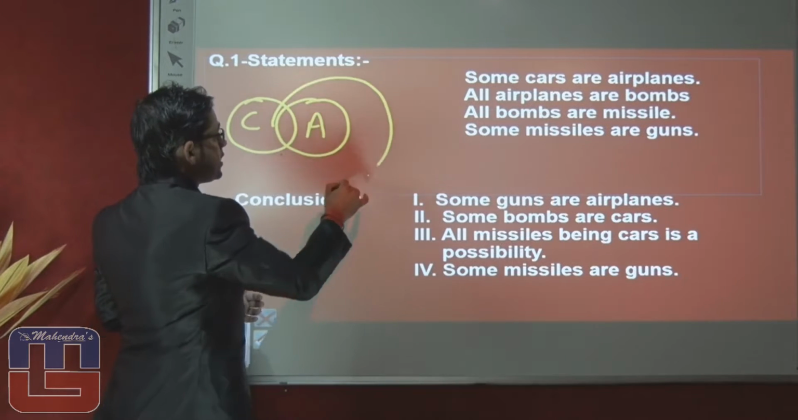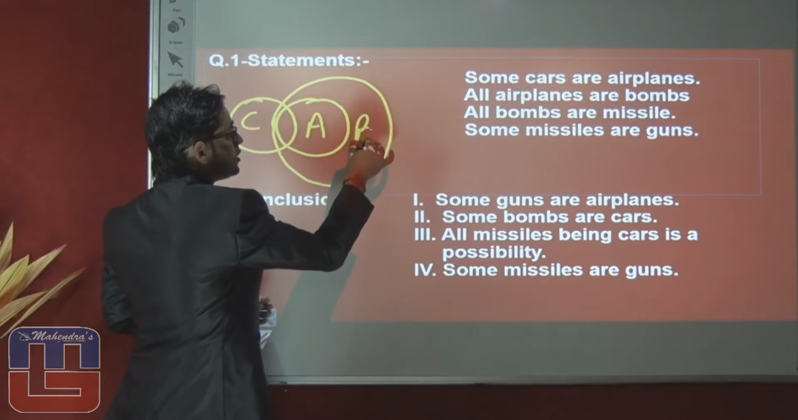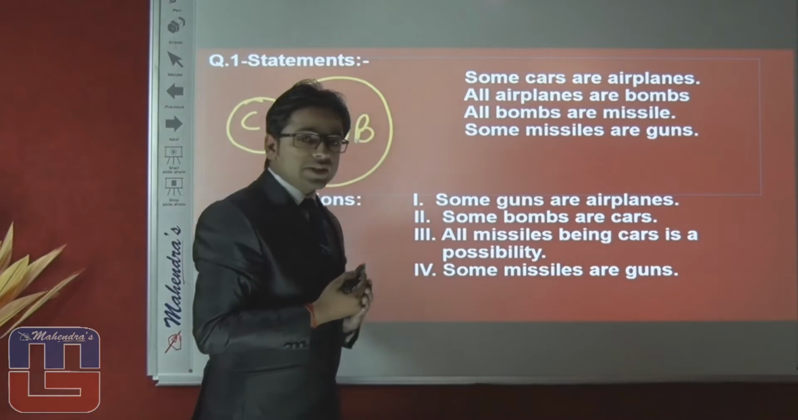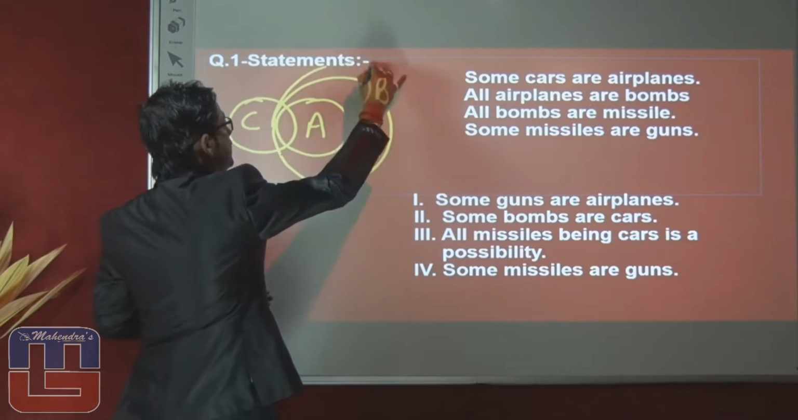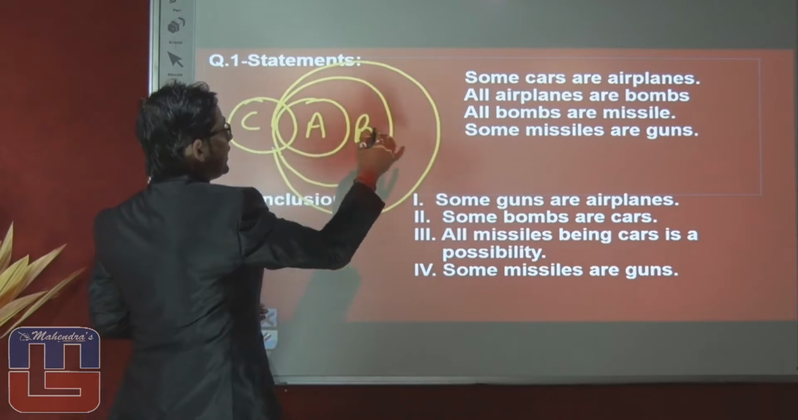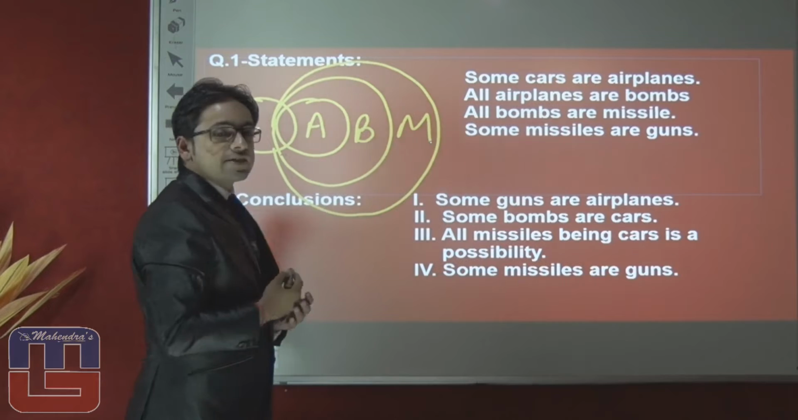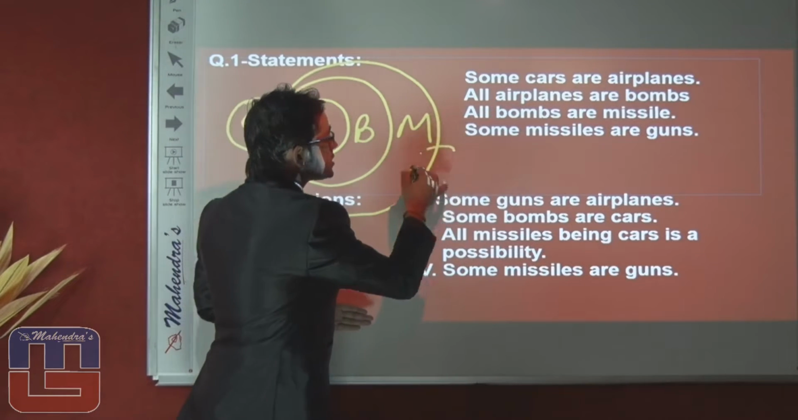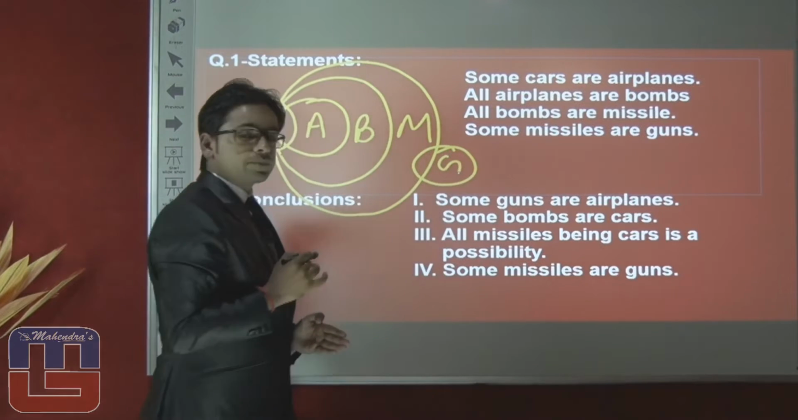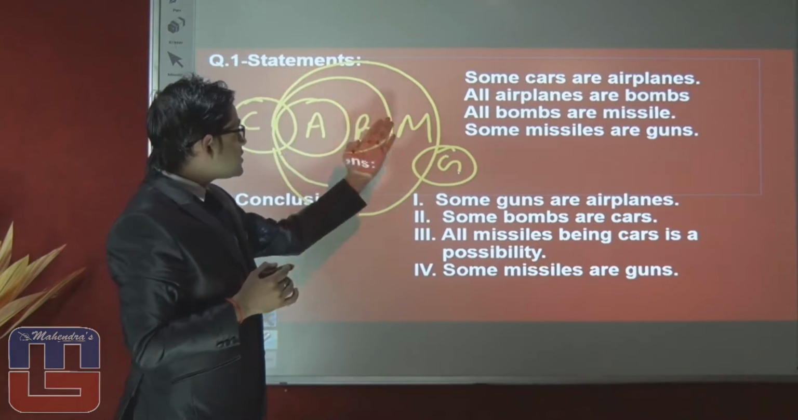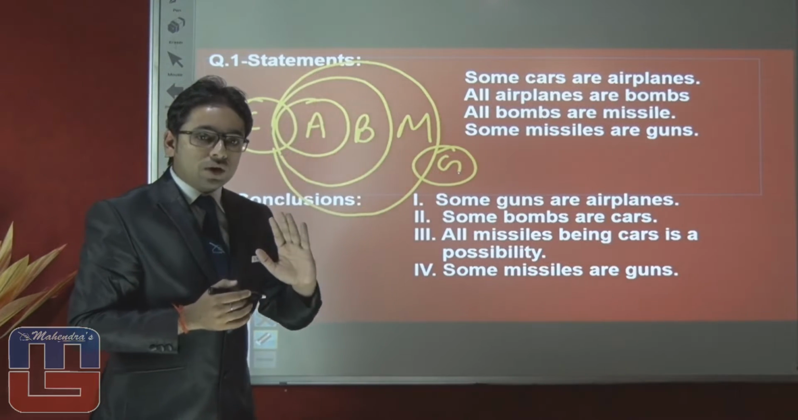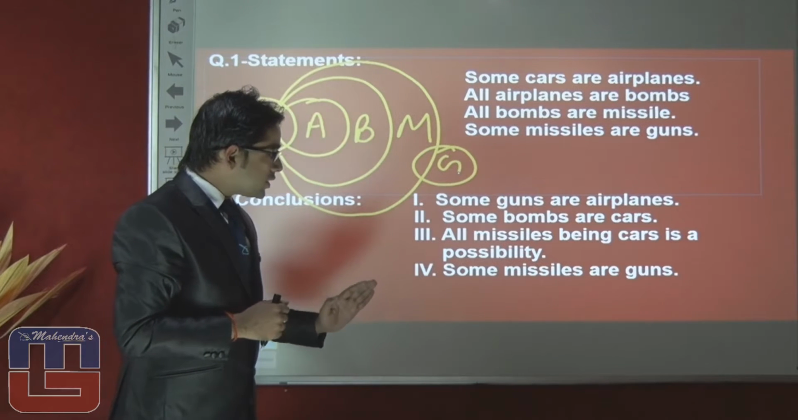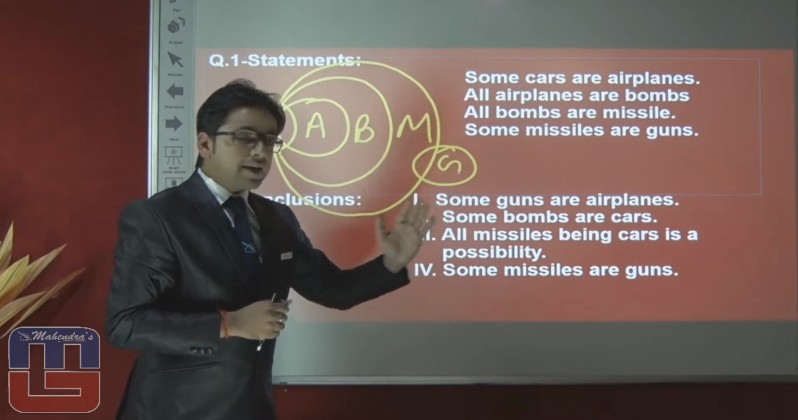Third statement is saying all bombs are missile. And last statement is saying some missile are guns. With the help of this diagram, now we have to conclude which of the following conclusions is true. First conclusion is saying some guns are airplanes.